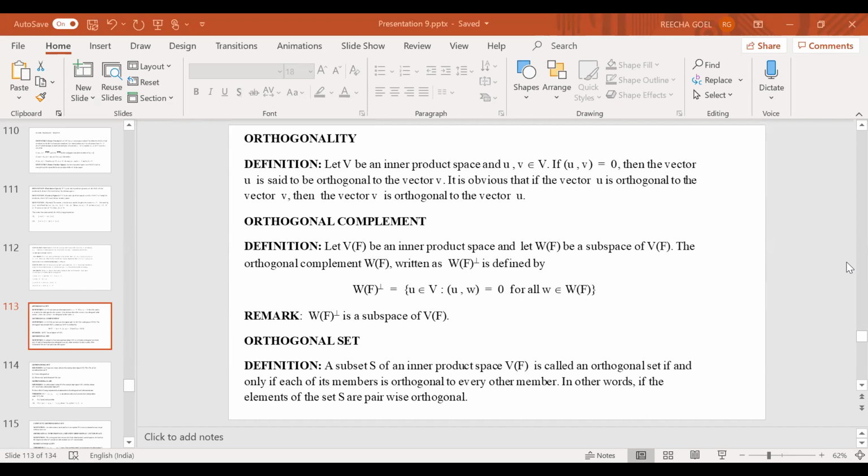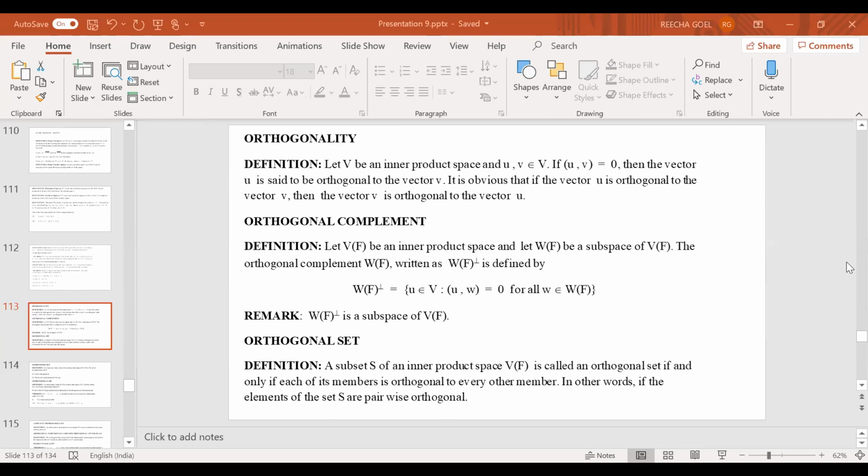We can ignore F also, because we just assume that F is the field of real or complex numbers. So W perp is the set of all vectors U in V such that the inner product of U with w equals 0 for all w in W.